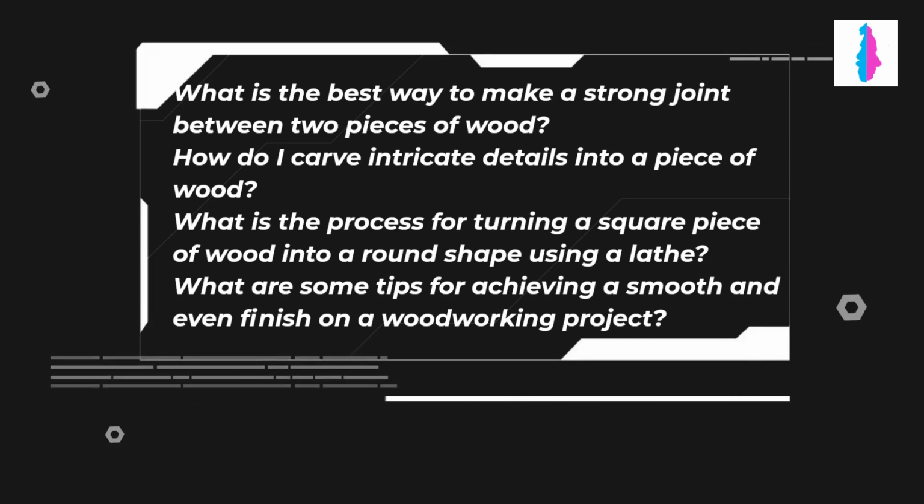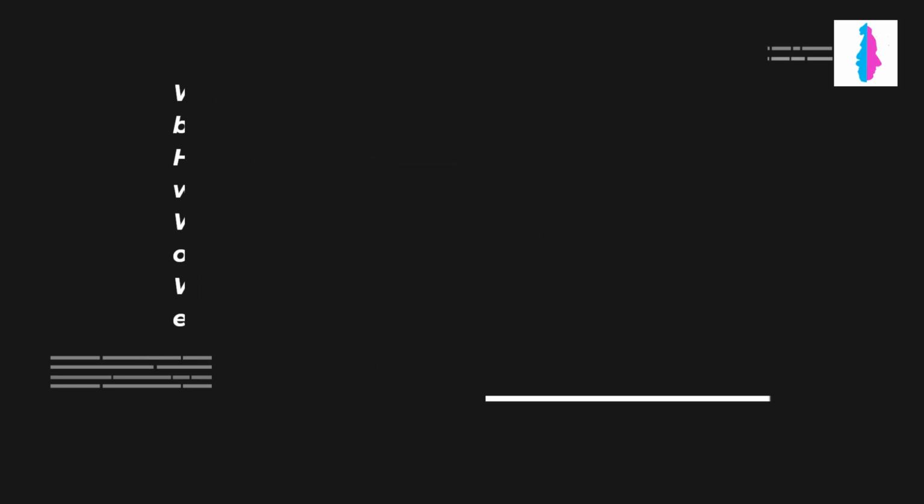How do I carve intricate details into a piece of wood? What is the process for turning a square piece of wood into a round shape using a lathe? What are some tips for achieving a smooth and even finish on a woodworking project?